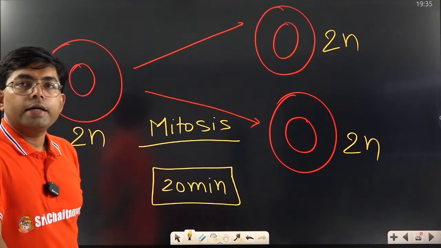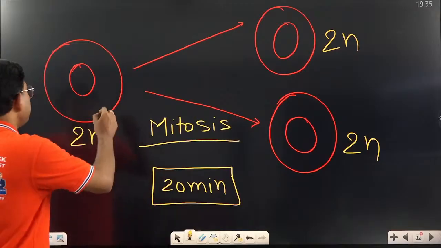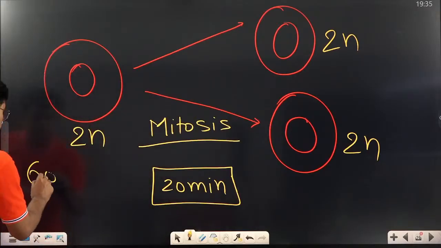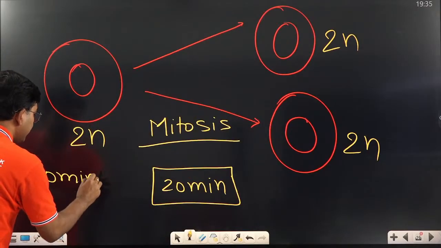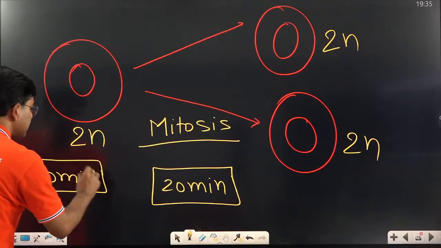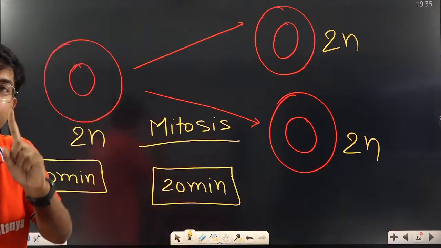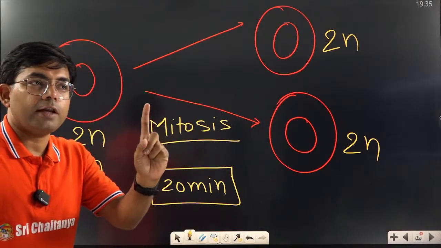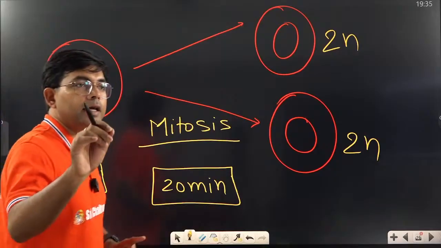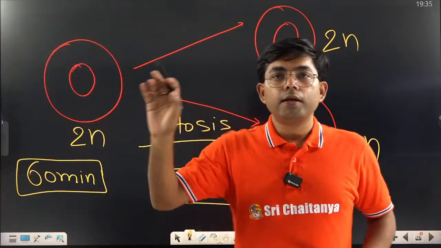So, tell me, after 60 minutes, how many cells will be formed? It's a little tricky question. Think about it and then answer. Listen carefully. First try by yourself, and then in the end I will give you a very simple formula.